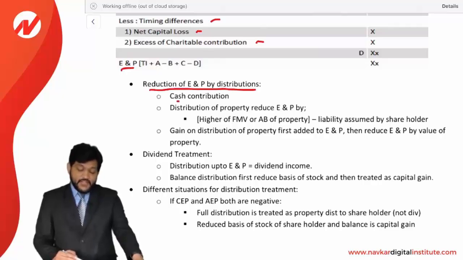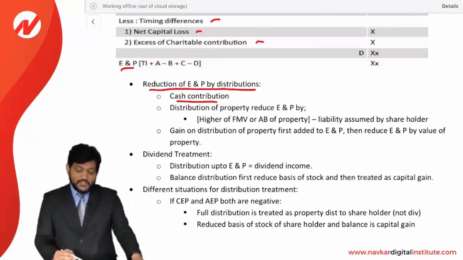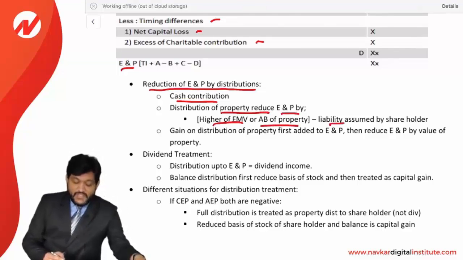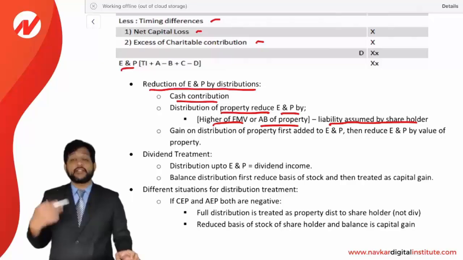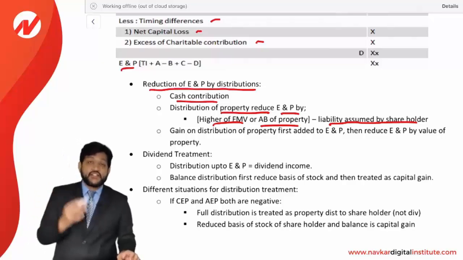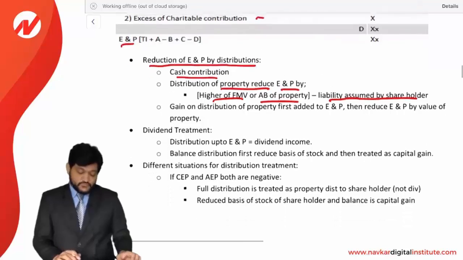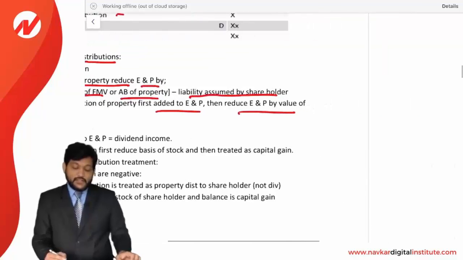How? Let us see. Cash distribution: if a corporation is distributing cash to the shareholder, then that will reduce E&P. Distribution of a property reduces E&P by the higher of FMV or adjusted basis, less liability assumed by the shareholder. If there is a liability on the property which has been assumed by the shareholder, that will be reduced. Gain on distribution of the property is first added to the earning and profit and then E&P is reduced by the value of property. So what they want to say, let us see.